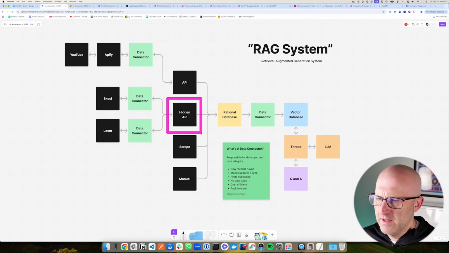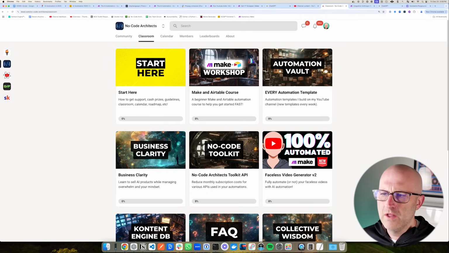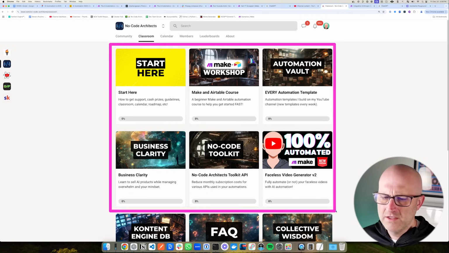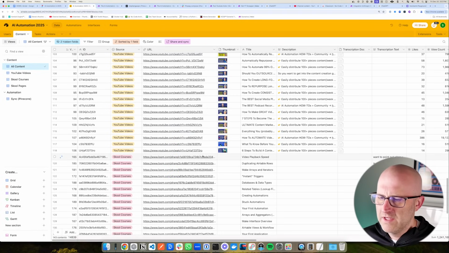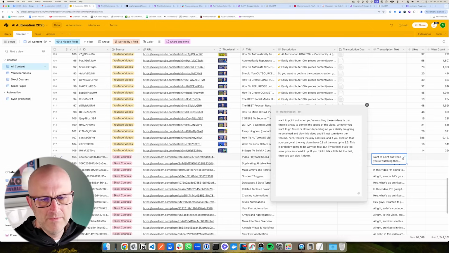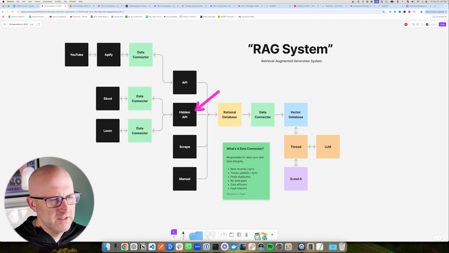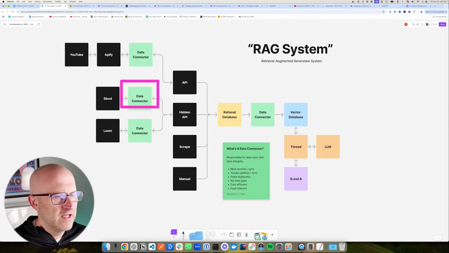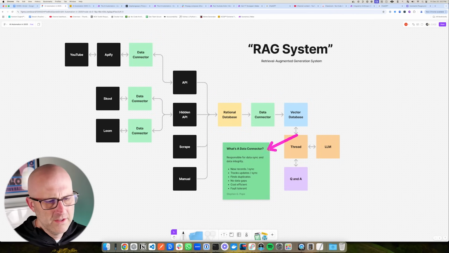And then we have hidden APIs, which are still APIs. They're just not publicly documented. So for instance, School has an API. There is a way where you can download all of the course content. You can get access to those Loom videos. And then from the Looms, you can get the transcriptions. So here you can see I have some of my School courses and the transcript from that video. So it's possible to do this, but it's not documented. So you have to figure out how to do it. And then often because it's not documented, the data collector might be a little bit more robust so that you can handle the situations that you might not have to deal with if you're working with a normal API.